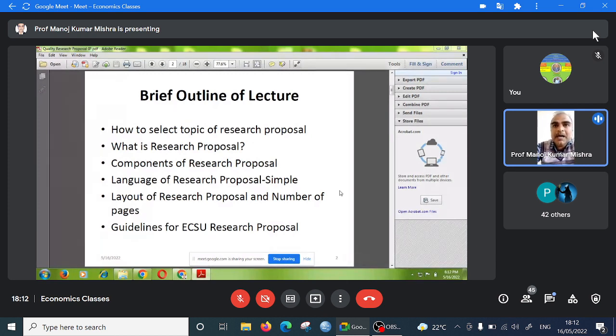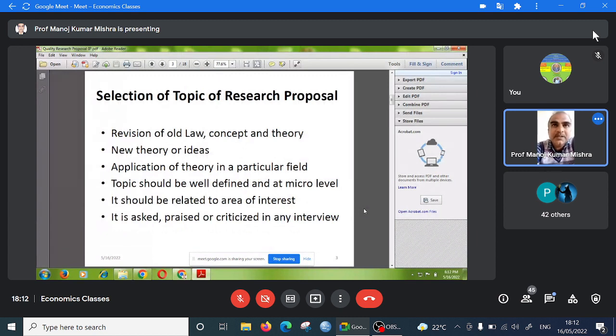So first of all, how to select the topic of a research proposal? Selection of the research proposal topic. The topic is very, very important in your academic life, because when you go for the job of assistant professor, they will ask, what is the topic of your PhD? They will ask questions from your PhD thesis. So the selection of the research topic is very, very important, and that will be important your whole life.